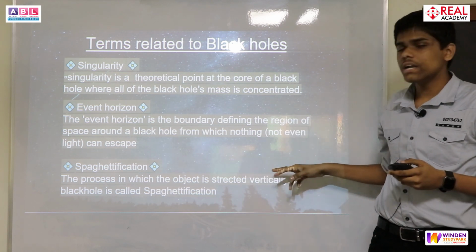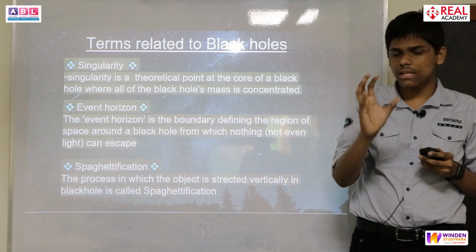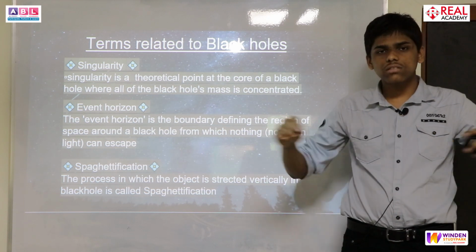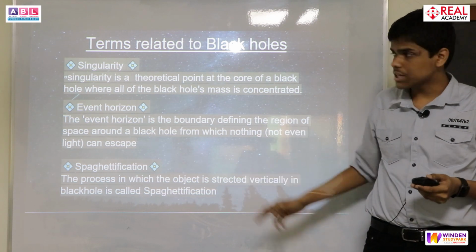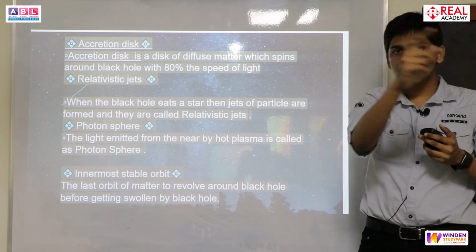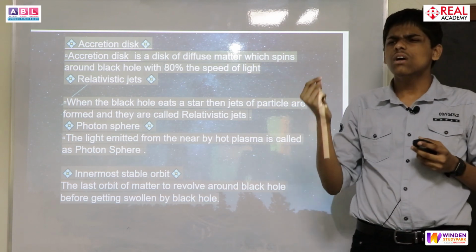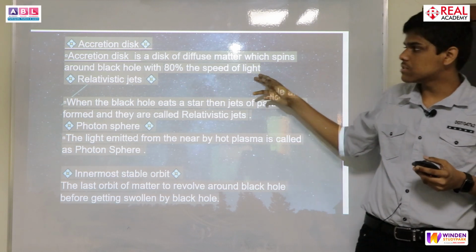Next concept is spaghettification. This concept tells us that whenever mass comes near the black hole, it is stretched into long thread-like structures around the black hole, and this stretching is known as spaghettification. Next concept is the accretion disk. The accretion disk is the disk around the black hole where the mass revolves at very high speed, around 80% the speed of light, as you can see here.